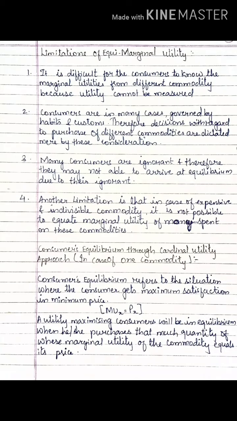Now, third is many consumers are ignorant about the law. We are studying economics, we know the law of equimarginal utility, we will try to judge 2 commodities and see to it that we are judging rationally, right? But somebody who doesn't know the law will not follow the system and they are ignorant, they will not come to the judgment of their utility, that is the satisfaction point.